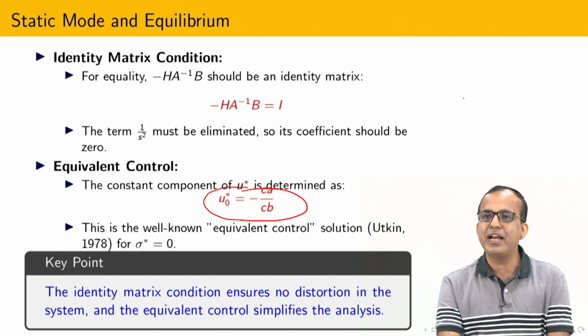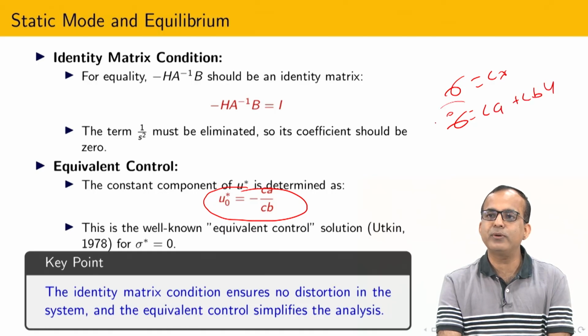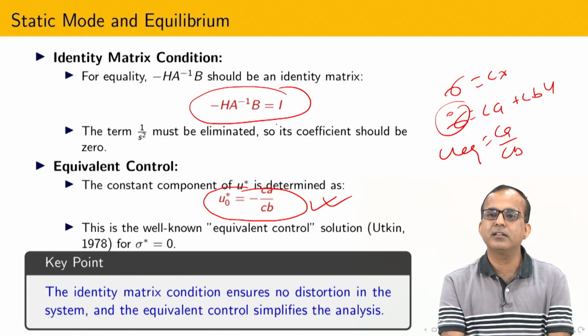So in sliding mode control, since sigma equal to Cs and sigma dot equal to Ca plus Cb u, how to calculate equivalent control? You can put sigma dot equal to 0. So u equivalent is nothing but Ca by Cb. The same kind of thing actually came here. This is by designing the sensor gain, I am able to tune it.